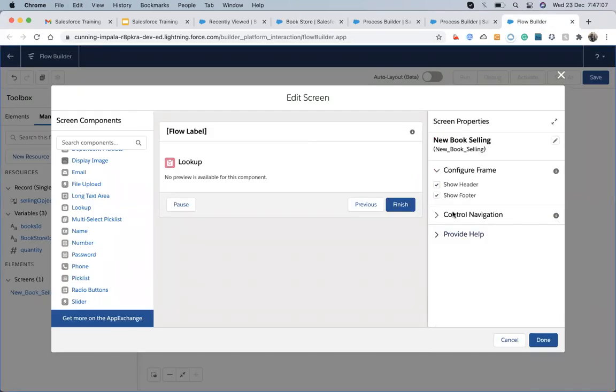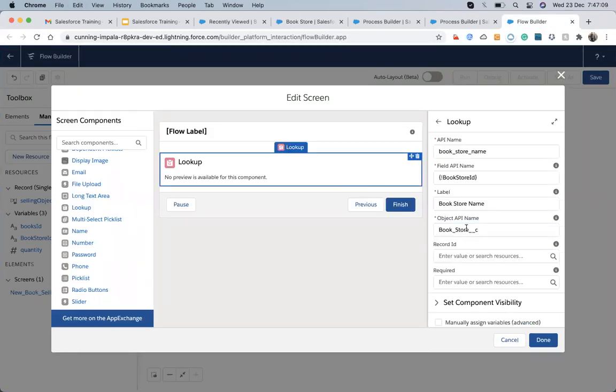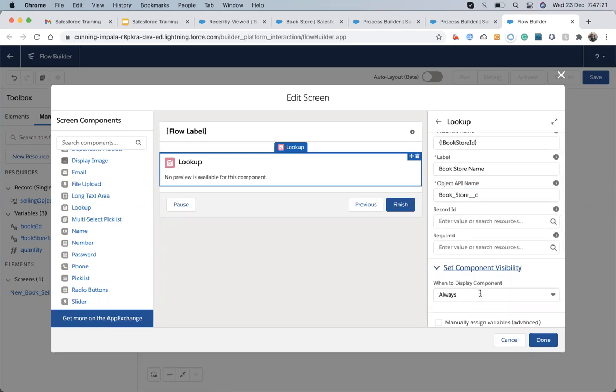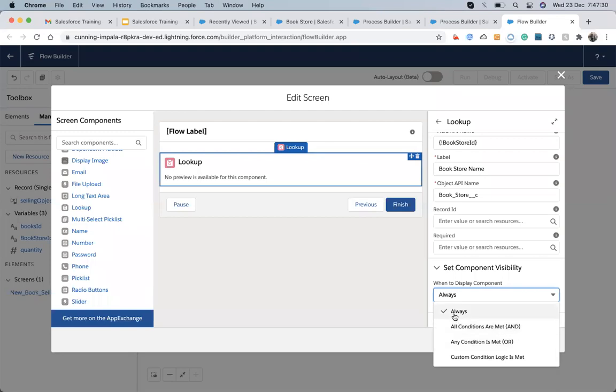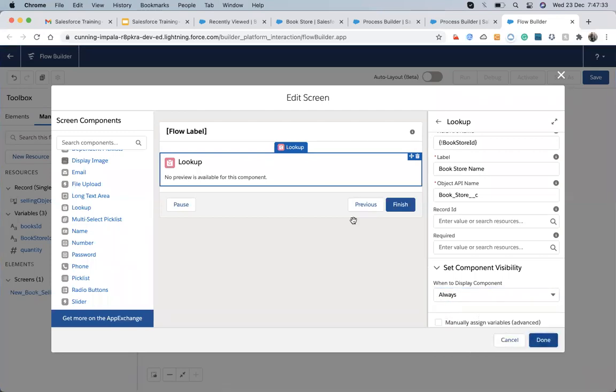Okay, this is the object API name of this lookup. And then if you have to add any default value, then we can add a default value. If we make it required, then we can make it required. And then we have another option, whether we have to show this component or not. This is the visibility, means visibility on the basis of some fields. So we will talk about it later. Right now we just make it as it is, and I hit done.